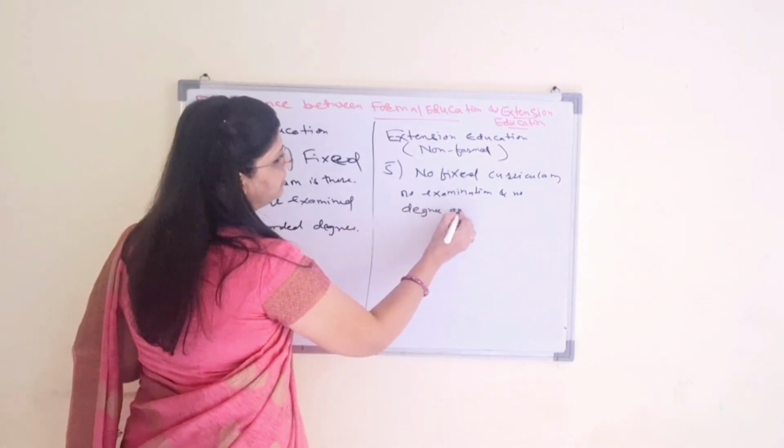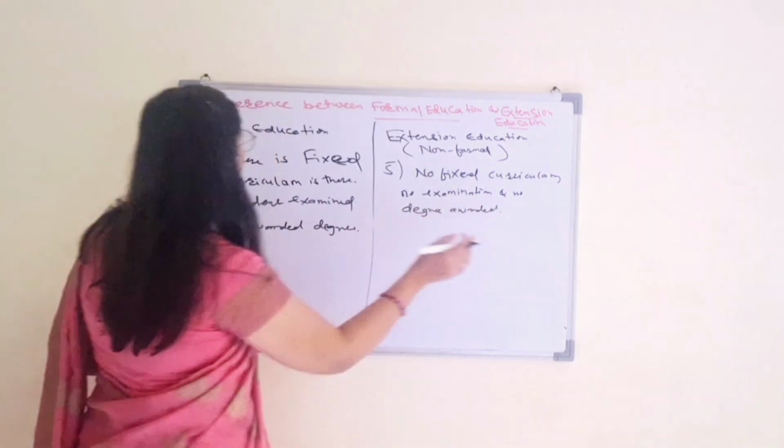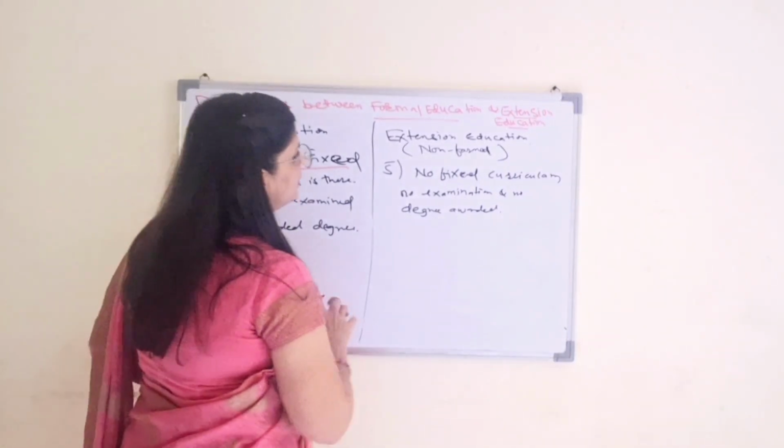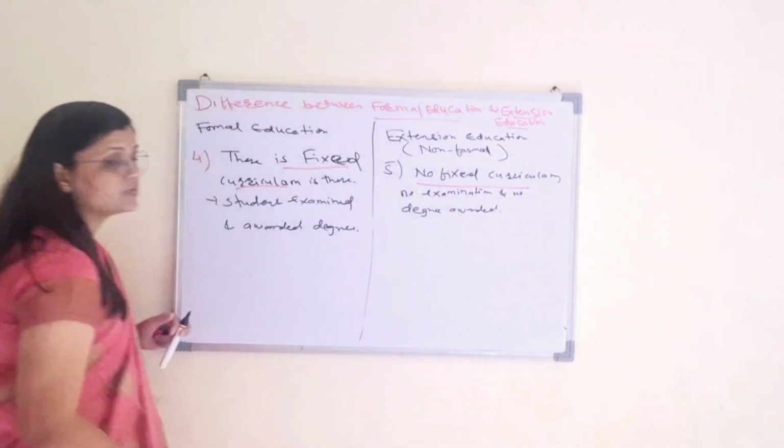Okay, so that is a difference: fixed curriculum versus no fixed curriculum.